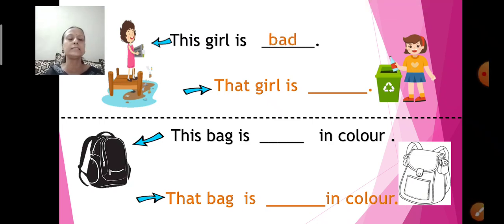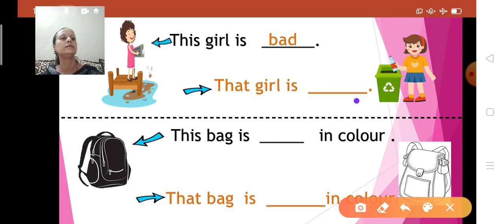The spelling of bad is B-A-D, bad. And here in the second picture, the dustbin. Yes, the green color dustbin. What is the girl doing? She is throwing something, children. Bottle. What is that? Garbage.